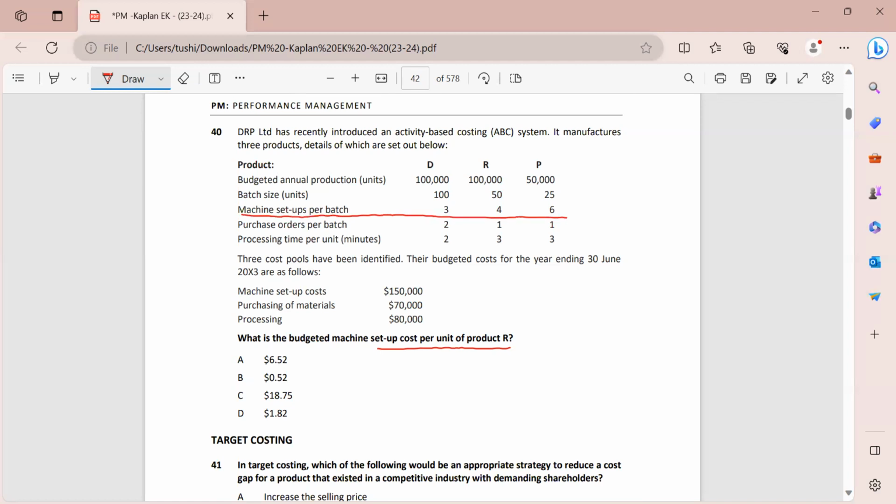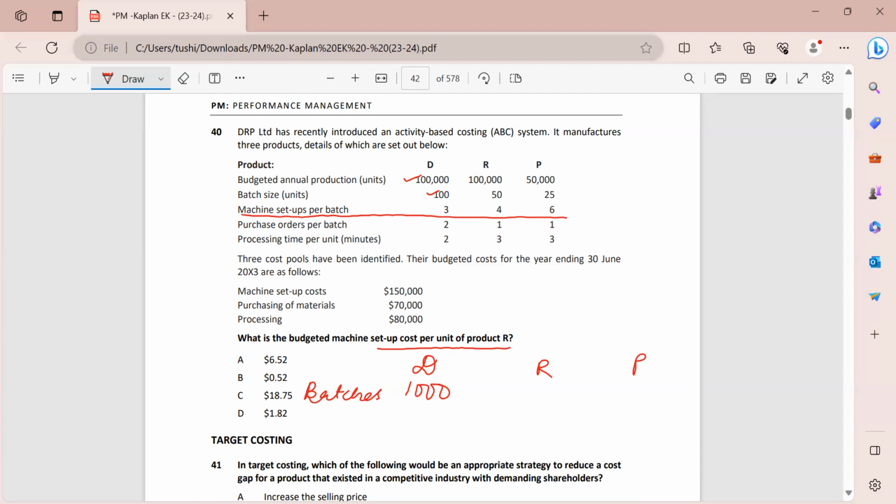So let's find out how much will be our total setups. For that we need, first of all, we are producing 100,000 units, and each batch we are having 100 units. So how many batches am I making? Let me label this over here, D, R and P. So the batches become 100,000 divided by 100, which gives you 1,000 batches.